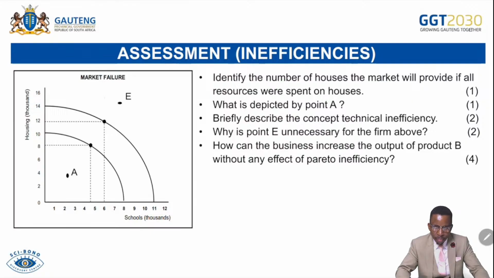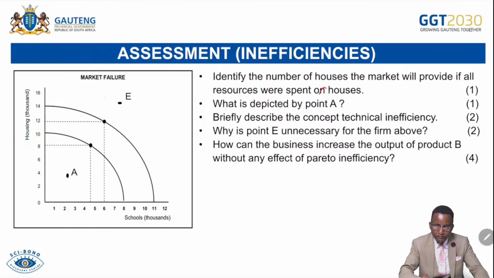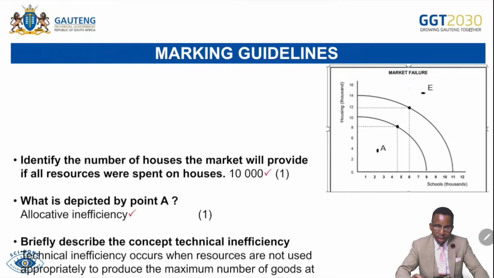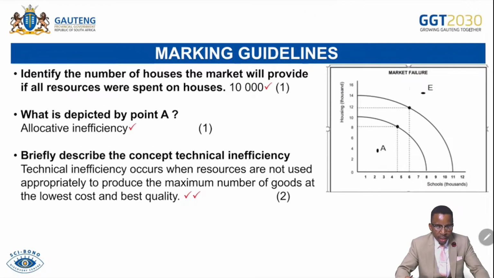This is a PPC. Identify the number of houses that can be produced at the market. What is depicted by point A, which is here? Briefly describe the concept of technical inefficiency. Why is point E unattainable? And how can the business increase the output of B without the effect of Pareto inefficiency? Let's check. Identify the number of houses that can be produced: that is 10,000.